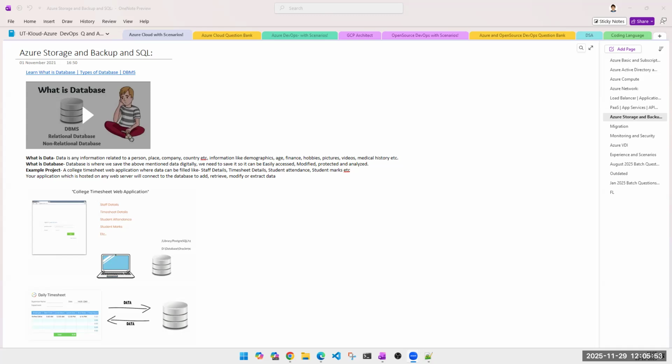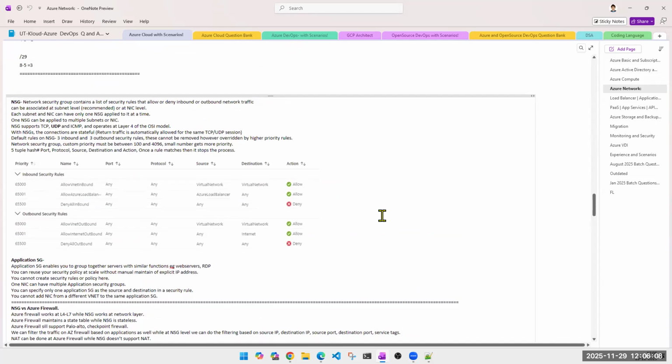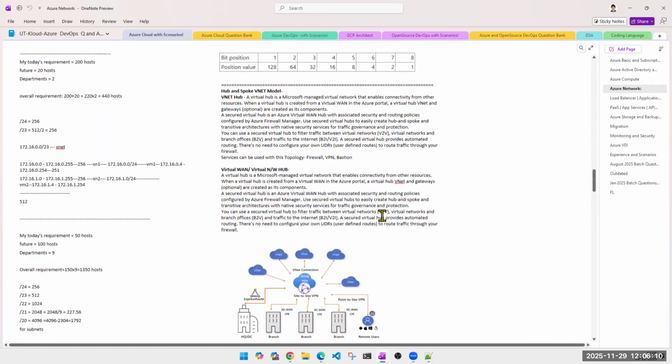From today, we are going to start our storage segment, guys. Before we do that, does anyone have any questions or doubts on the network segment, on whatever we have done? I understand you will not be able to do all the practicals. That's not even expected from you. But at least the theory part, you should be able to talk about it.